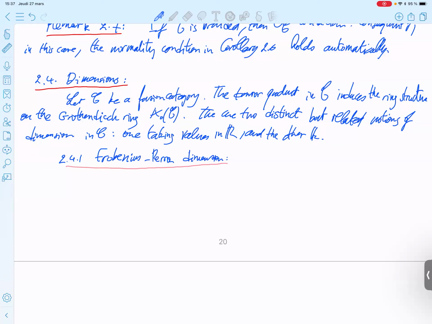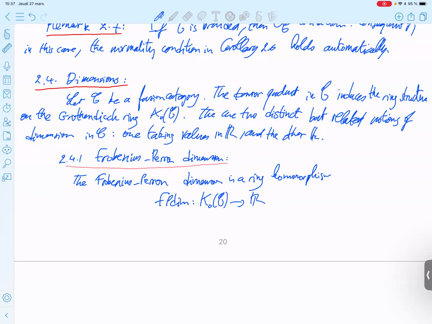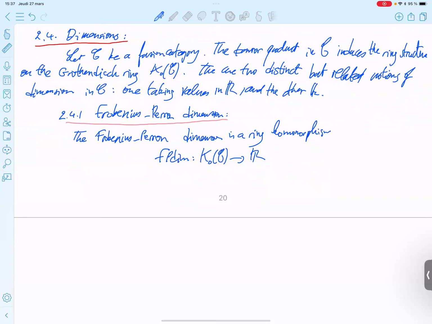R plus is not a ring, so to R. In general, for any fusion ring, you have such a homomorphism, such that the Frobenius-Perron dimension of X is greater than or equal to 0 for all X in C. And there is a unique such homomorphism.